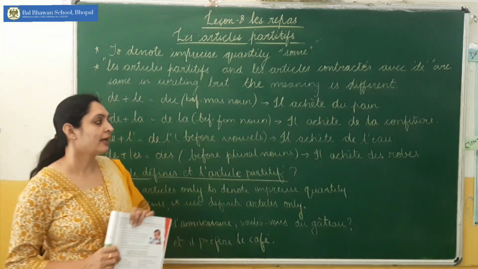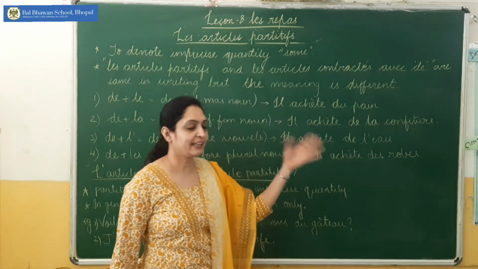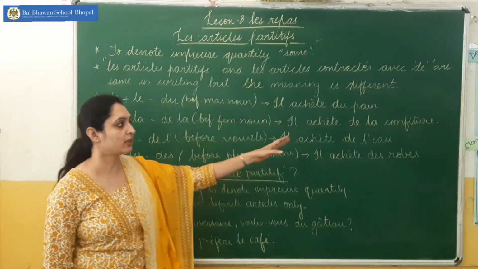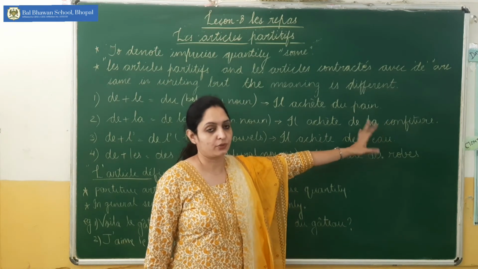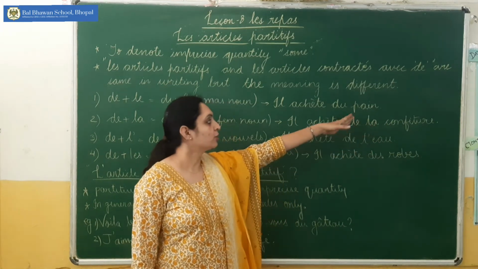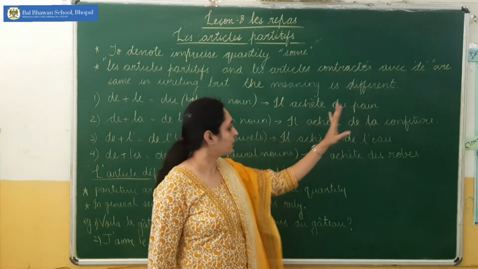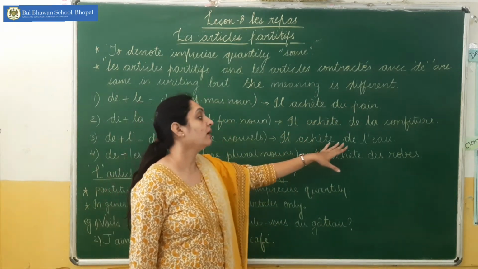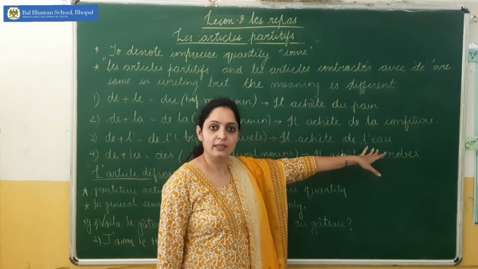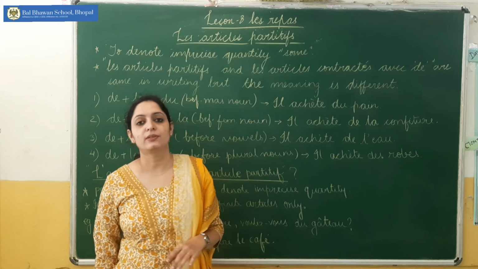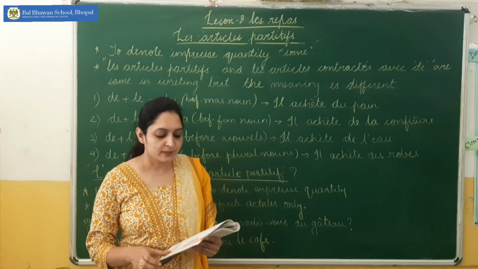For example, if I want to make il achète de la confiture negative: il n'achète pas de confiture. Du pain will become de pain: il n'achète pas de pain. Il n'achète pas d'eau. So the articles change into de or d'. I hope this is clear to you.